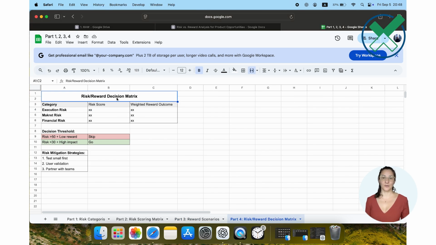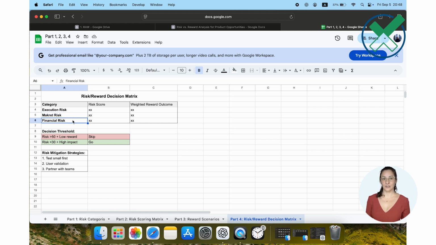Here's where you make the actual decision. Add up all your risk scores. Compare them to your potential rewards. If your total risk score is over 50 and your expected impact is low, you're taking huge risks for minimal gain. That's a feature to skip or delay. But if your risks are manageable under 30 and the potential impact is significant for users and the business, that's worth proposing to your team.